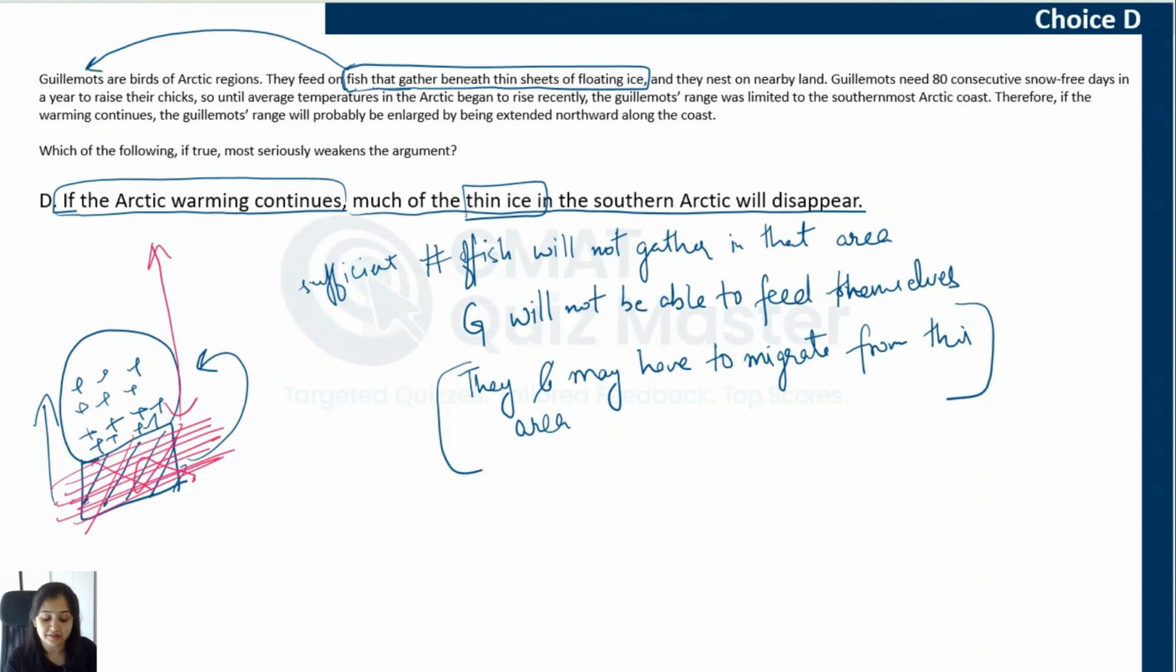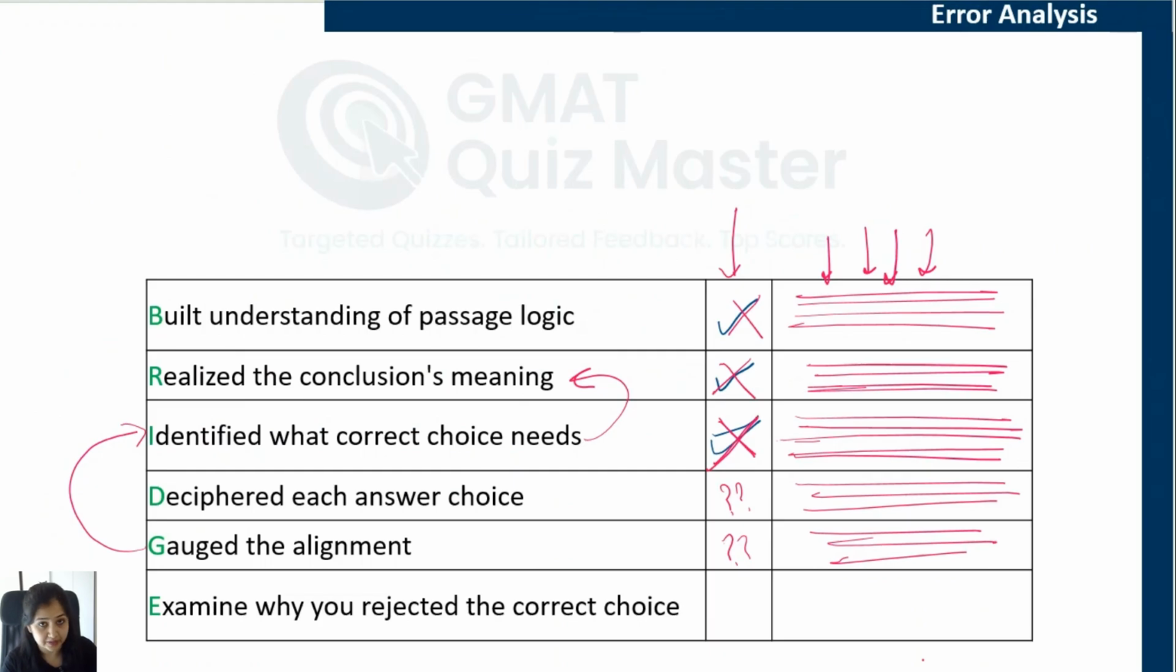And that is why this choice helps us question the conclusion. Will this range be enlarged by extending northward along the coast if the warming continues? This helps us raise questions on that conclusion, and that is why this choice is the correct weakener. Now, if you rejected this answer choice, it is important to understand why you rejected it. The most likely reason is that you did not understand the impact of this choice. You did not understand what can happen if these thin sheets of ice disappear. What will be the impact on food that guillemots have? How will that impact their range? So you did not understand the impact of this answer choice.